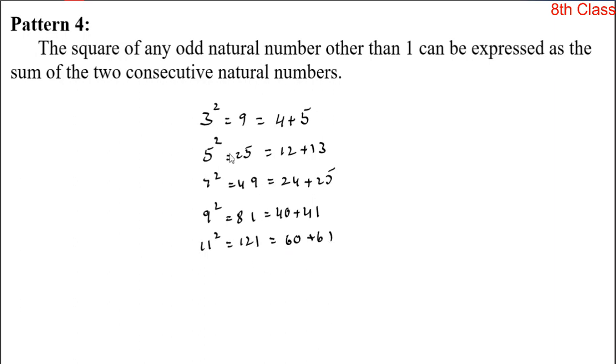So like this, we can express the square of any odd natural number as the sum of two consecutive natural numbers. Okay, if we have any doubt, let us take some more numbers and observe the pattern, whether it is satisfied or not. Okay, so this is the fourth pattern.